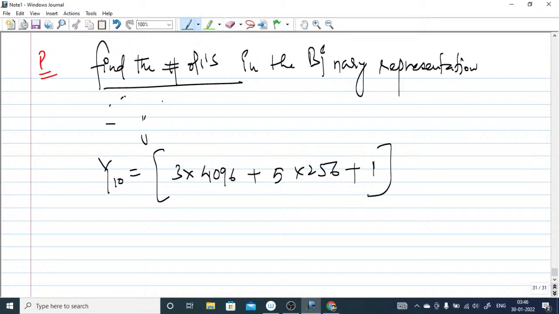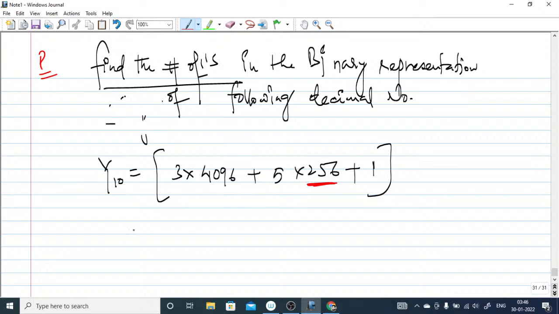Find the number of ones in the binary representation of the following decimal number. This is the question. The number is 3 into 16 to the power 3, 4096, plus this, which is given. So the very first idea that comes to our mind is to take this.